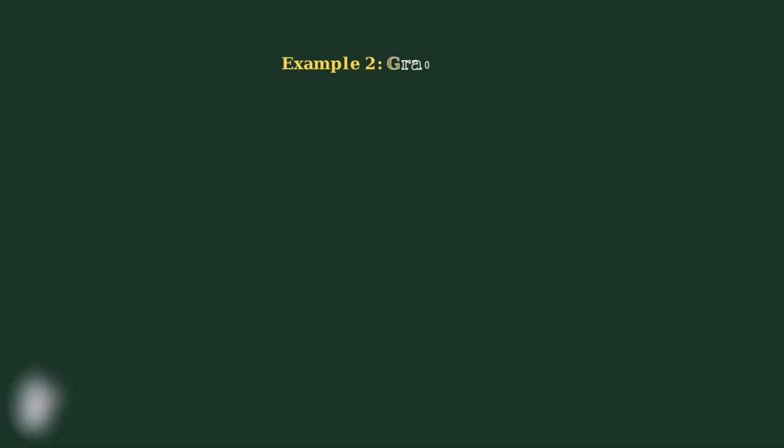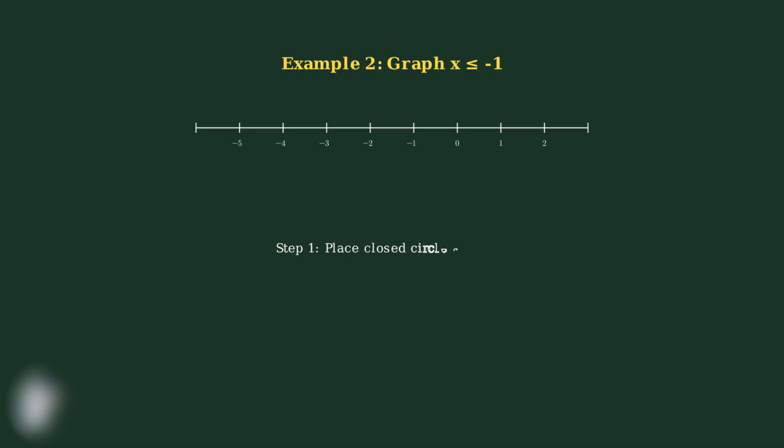Now let's graph x is less than or equal to negative 1. Notice this inequality includes the equal sign, so we'll use a closed circle. Step 1. We place a closed circle at x equals -1 because -1 is included in our solution set due to the equal sign. Step 2. Since x is less than or equal to -1, we draw an arrow pointing to the left to show all values less than -1 are also solutions.